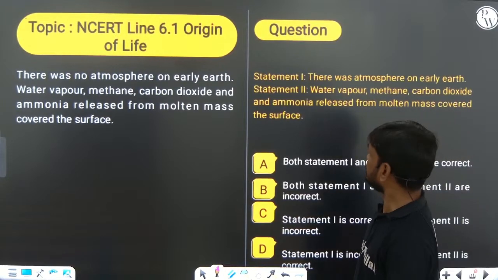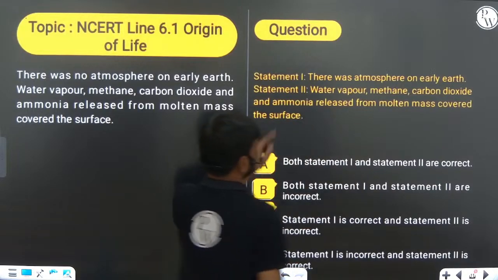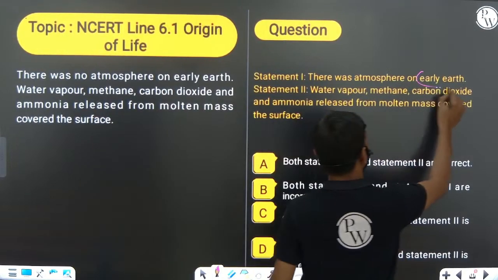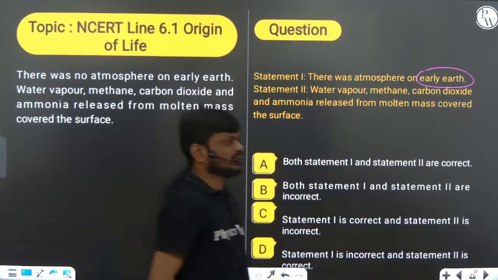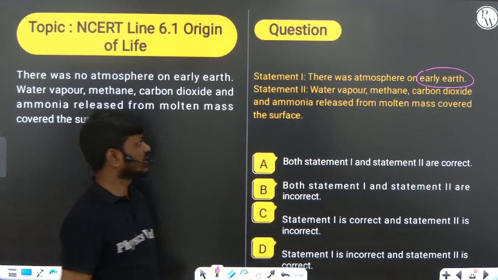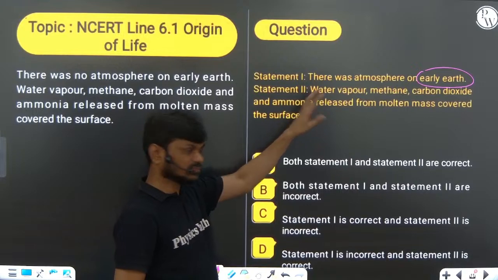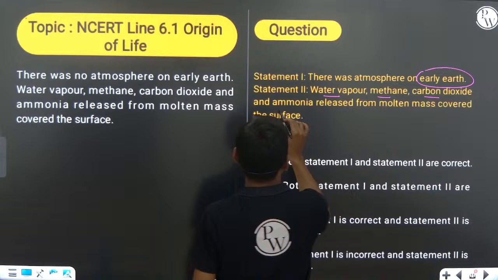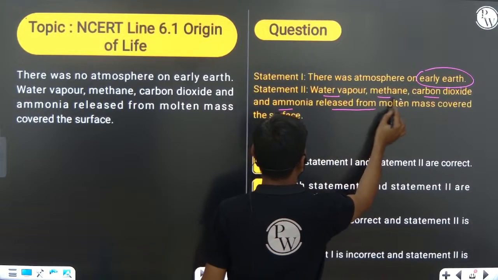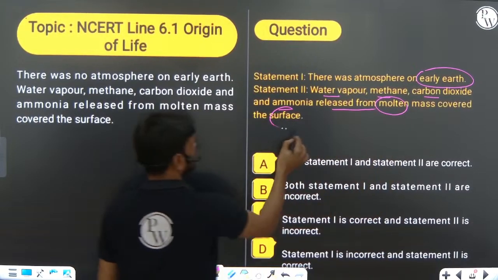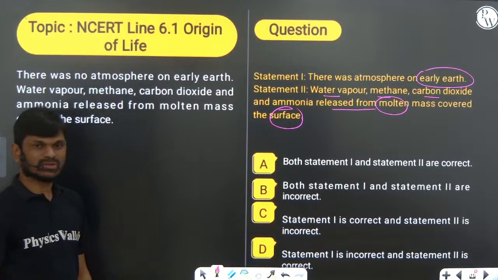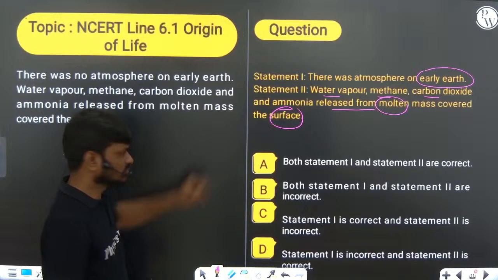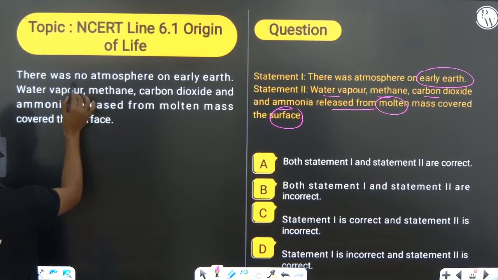Okay. Now you can see, statement 1: there was an atmosphere on early Earth. Statement 1 is incorrect. Statement 2: water vapor, methane, carbon dioxide, ammonia released from the molten mass covered the surface. These two statement questions are taken from these lines.